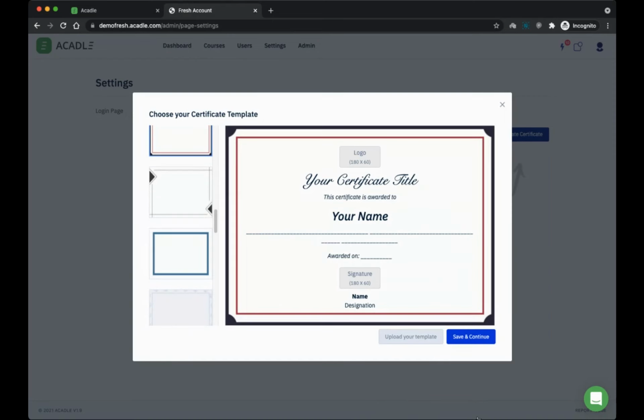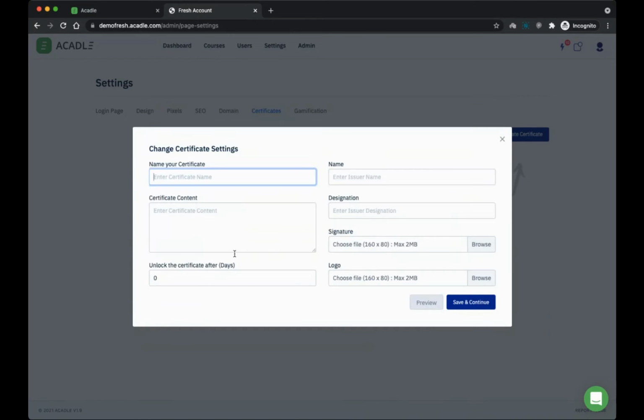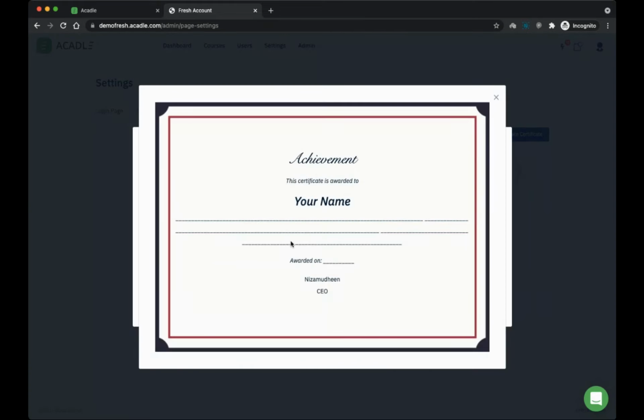And when you click on the next page, you will have the option to name the certificate. Let's say certificate of achievement or anything like that, and you can place the content. If you want to unlock the certificate after 5 days of a user signing up to your academy, you can put 5 days here. So this will be available for your users only after 5 days to see. You can mention the issuer name, you can say CEO, you can add a signature and logo. You can also have a quick preview of how this is going to look after the content.